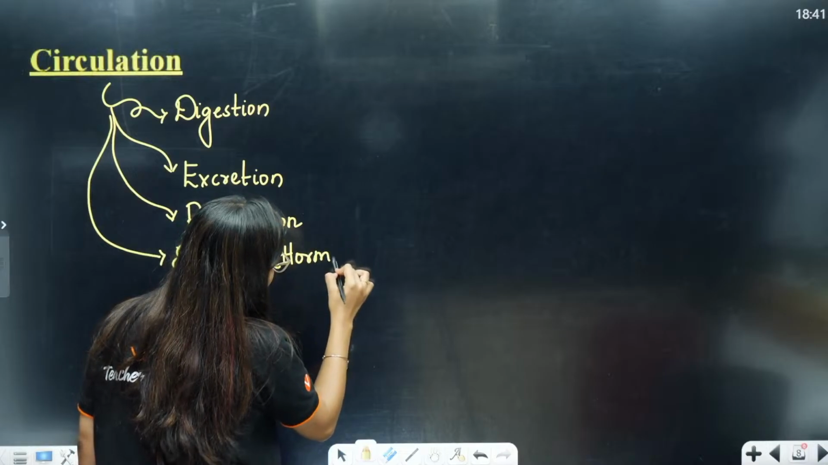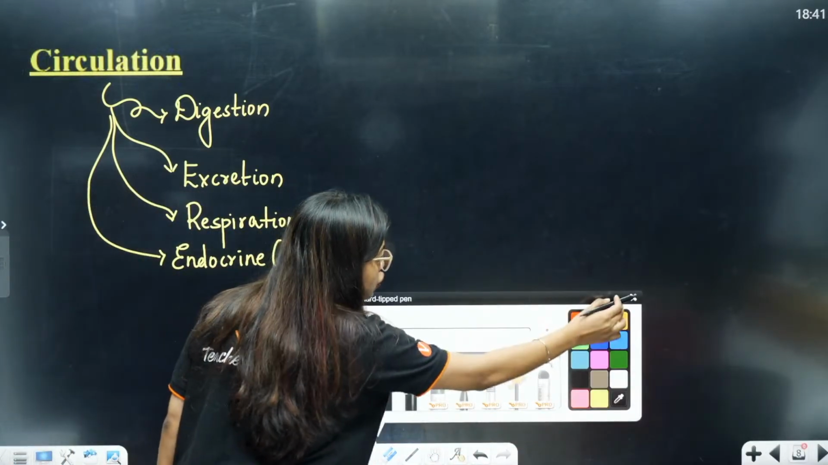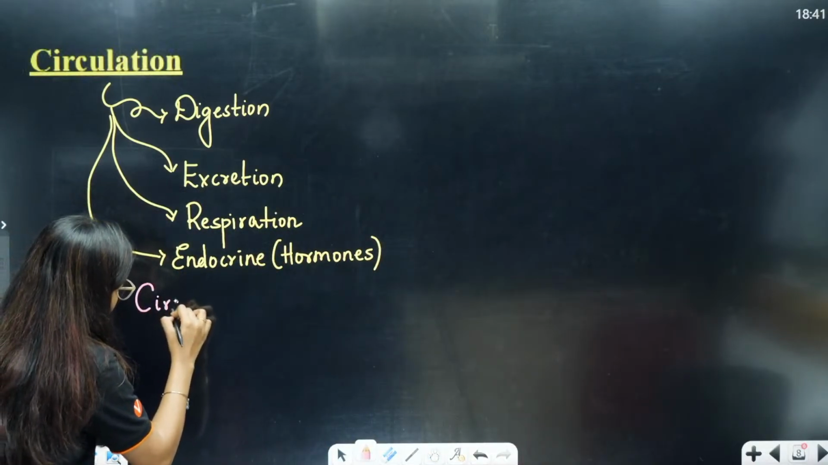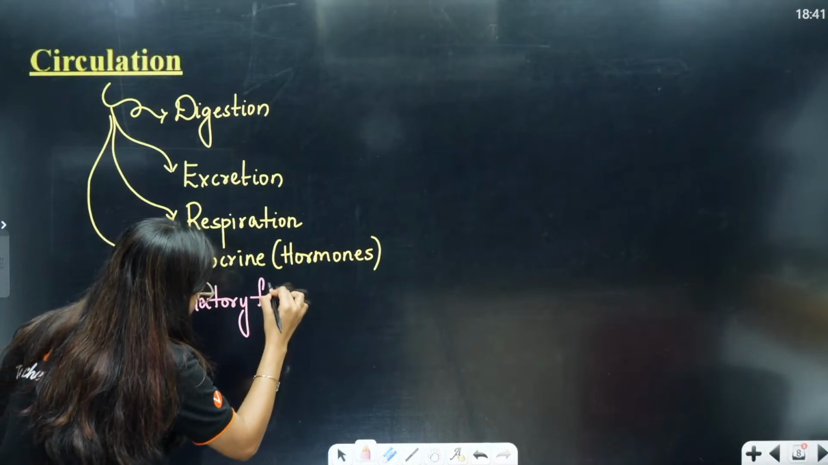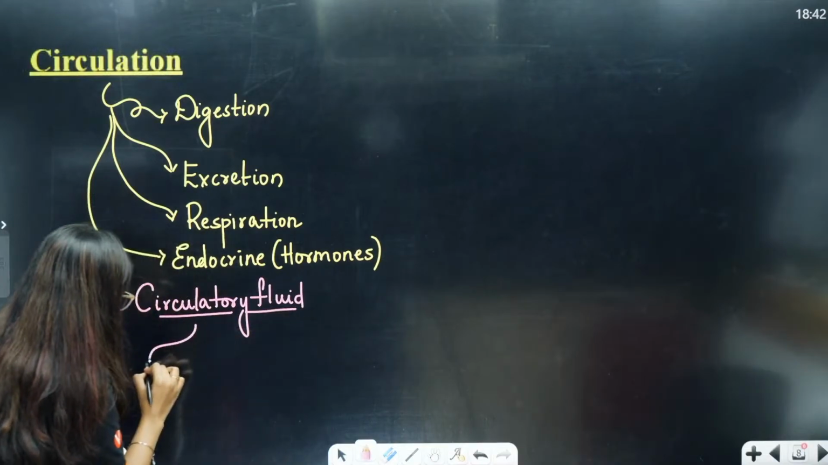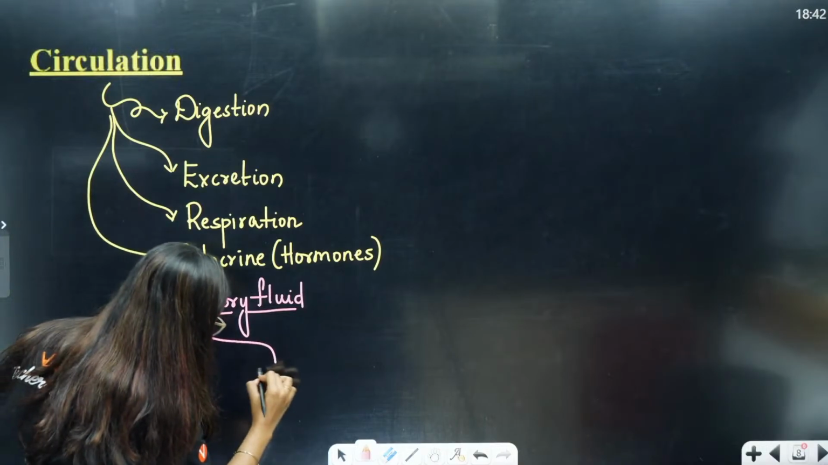So, for all of this, circulation is going to be important, and which are the two most common circulatory fluids that we talk about? Circulatory fluid. Who are they students? Two of them are there, your blood and lymph.